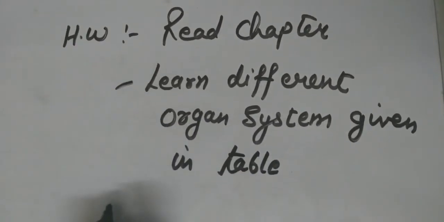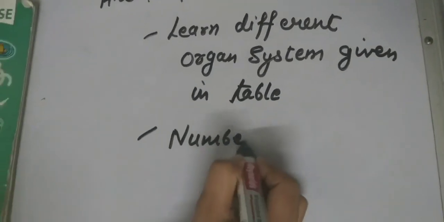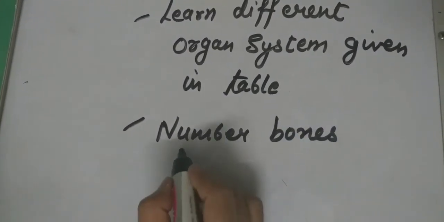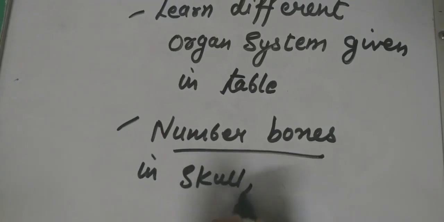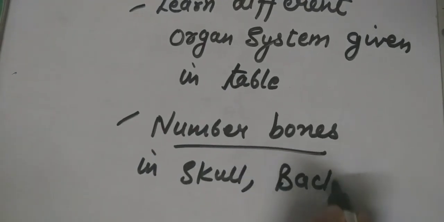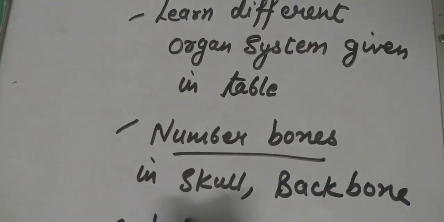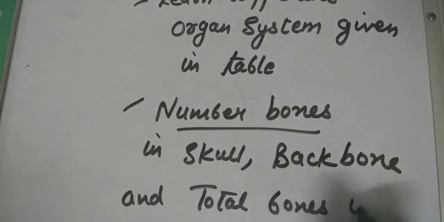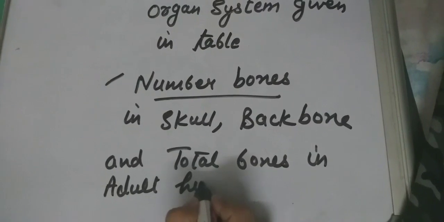Then you will learn the number of bones in the skull, backbone, and total bones in an adult human.